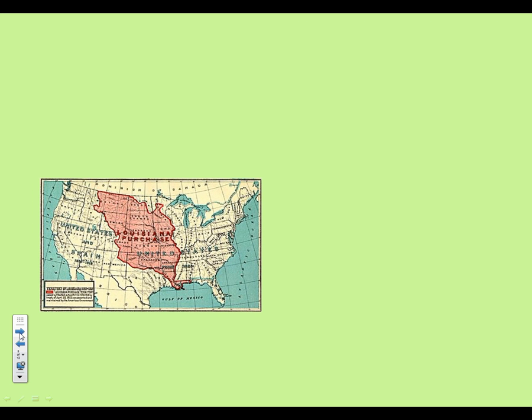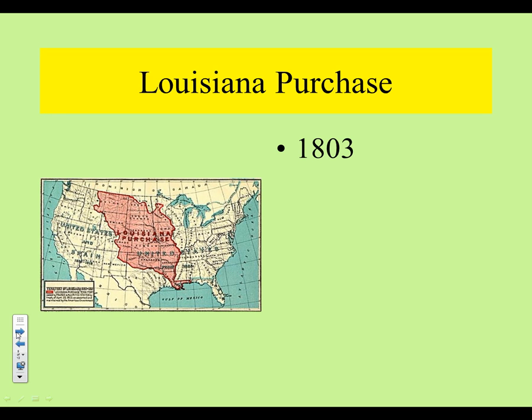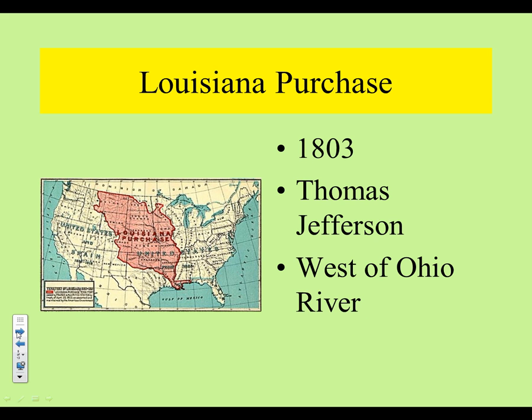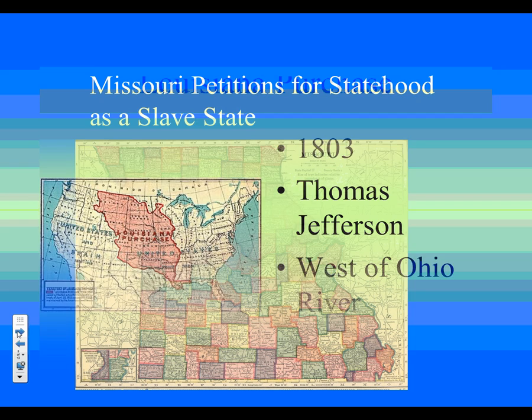Now, until that Louisiana Purchase, which, as you can see, doubled the size of the United States, we have no line to split slave and free states at that stage of the game. We know in 1803, Jefferson buys the land from Napoleon, and it's all west of the Ohio River, so there is no natural boundary to determine slave and free states at that point.